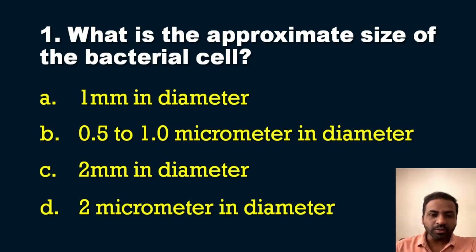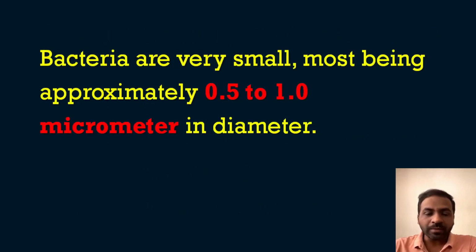Here the two things that will confuse you are the millimeter and the micrometer. So you should understand which is smaller, then you can find out the answer for this question. So what is the answer? Definitely the answer is option B, 0.5 to 1 micrometer in diameter. We know that bacteria are very small, most being approximately 0.5 to 1 micrometer in diameter. So I think that question is clear for you.